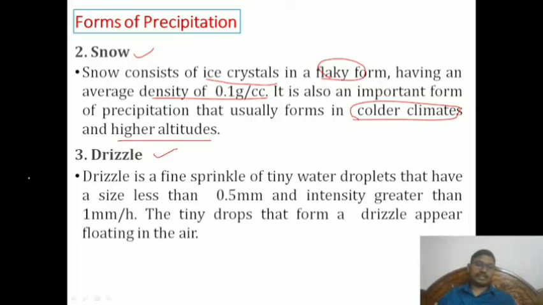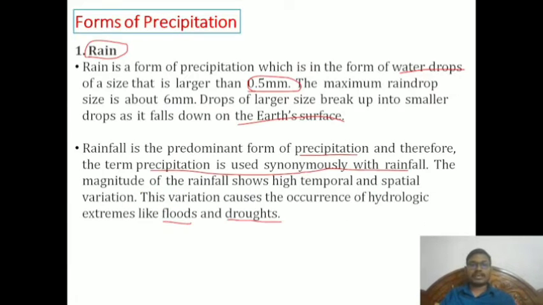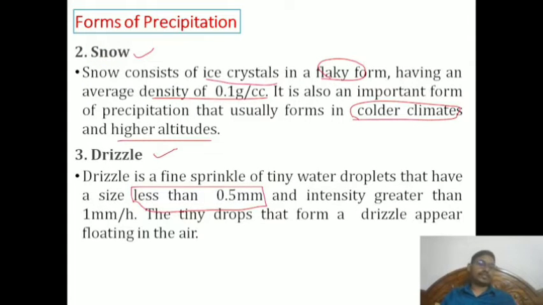They vary with respect to droplet size. Drizzle has a droplet size of less than 5 mm. Previously I mentioned larger than 5 mm is rainfall. So if a droplet size is larger than 5 mm, they call it rainfall, and if it is less than that, we call it drizzle, with intensity greater than 1 mm per hour.